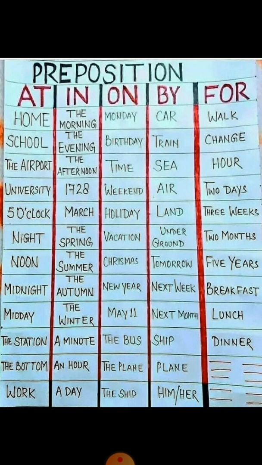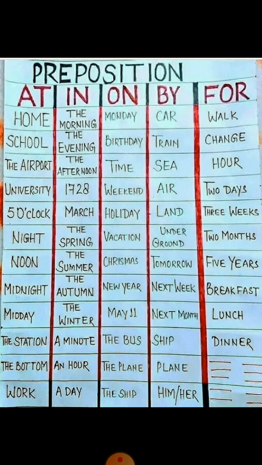Some special days like on 15 August, on 26 January, holidays for the vacation, Christmas also, New Year, May 11. Some means of transport like on the bus, on the plane, and on the ship, when we are traveling with them, then we are using on.